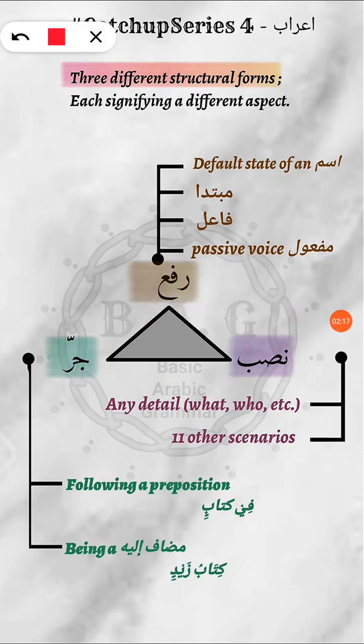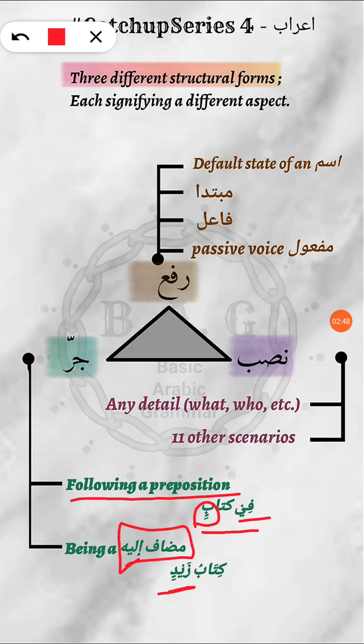Next, we have jarr. Now, there are only 2 reasons for an ism to be in jarr. First of all, it is immediately following a preposition, all right? For example, in this phrase, fi kitabin, notice how there is a tanween here, and fi is a preposition, okay? And the second reason for it to be in jarr form is that it is a muzaf ilayh. Now this is a big word, but muzaf ilayh is simply the possessor, an ism that possesses something.